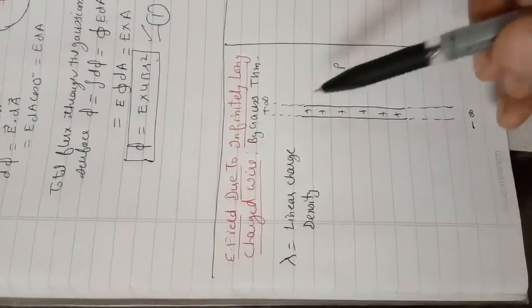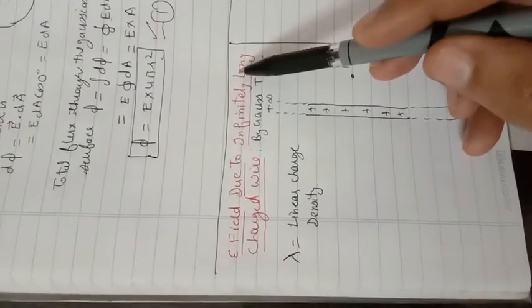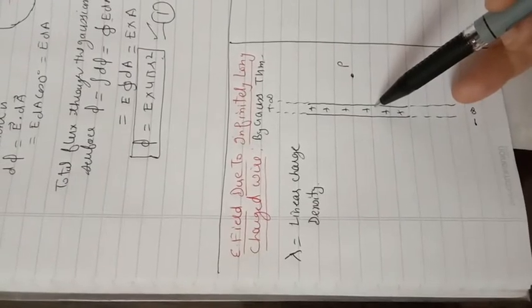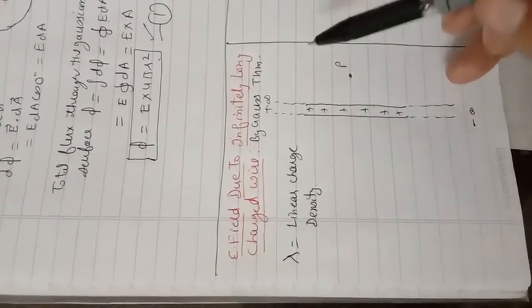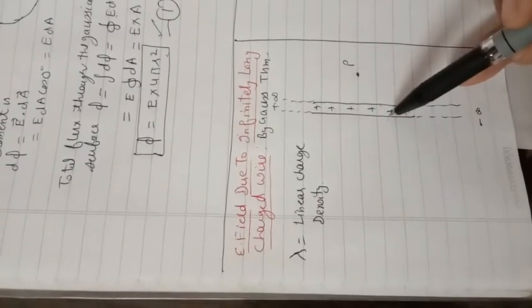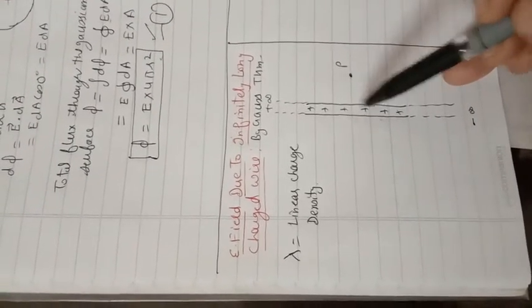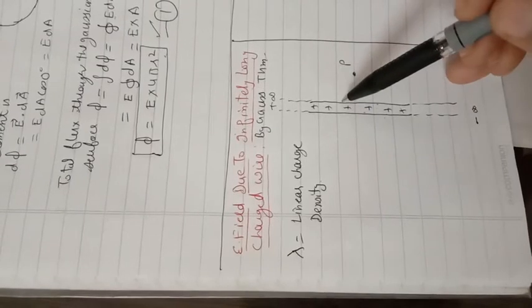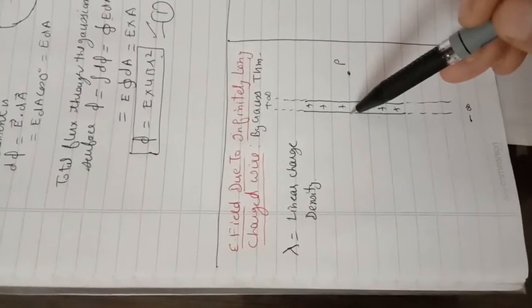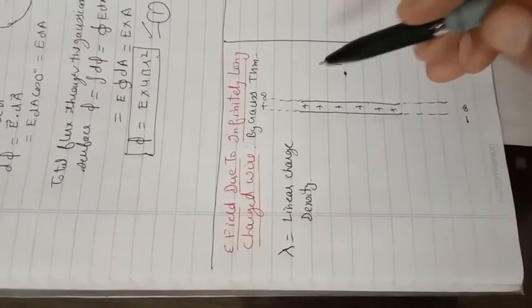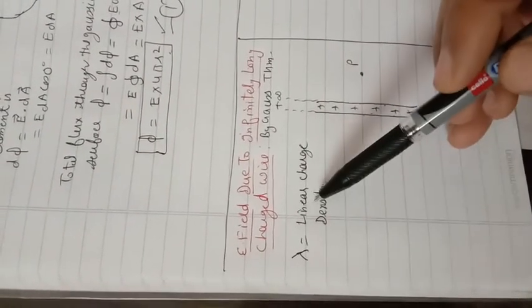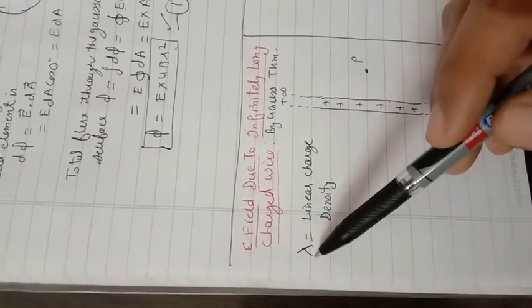Now one thing, because the wire is infinitely long, we cannot find how much total charge is present on it. But we assume that the wire is infinitely long and uniformly charged. This means that every unit length of the wire, every 1 centimeter portion or every 1 millimeter portion of the wire, has the same amount of charge. So we define a linear charge density for the wire, indicated by the symbol lambda.